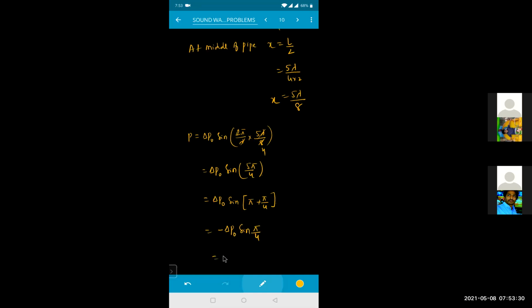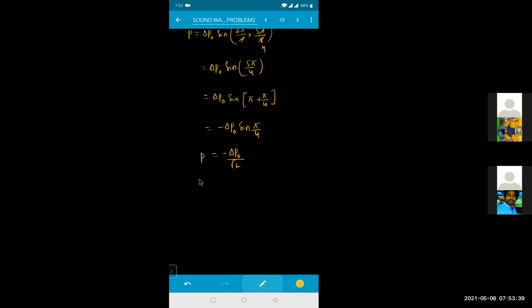So that will be equal to minus delta P naught sine pi by 4, which is 1 by root 2. So this will be the answer. P will be equal to this much. So the magnitude of this pressure amplitude will be equal to delta P naught divided by root 2. So this is your answer.